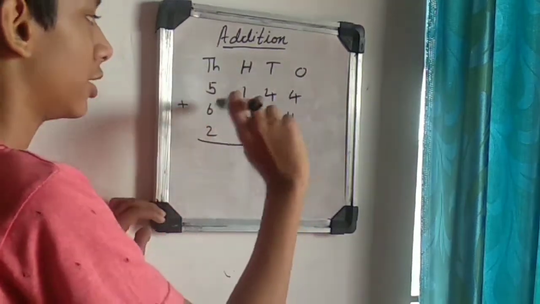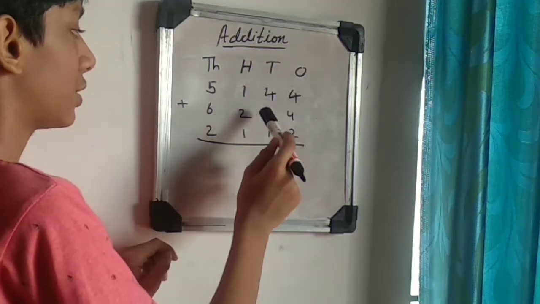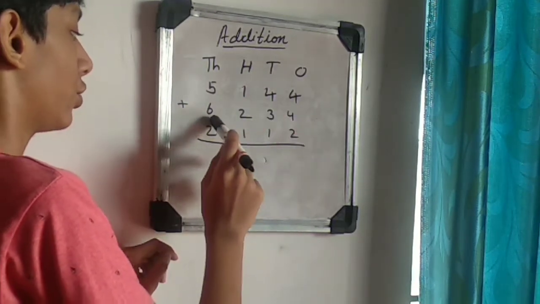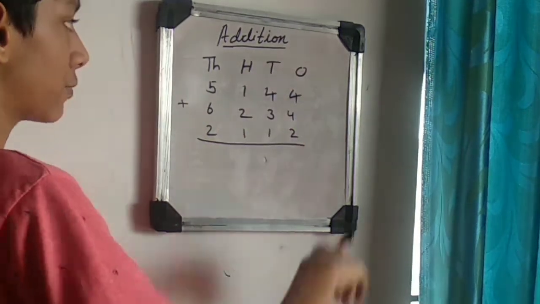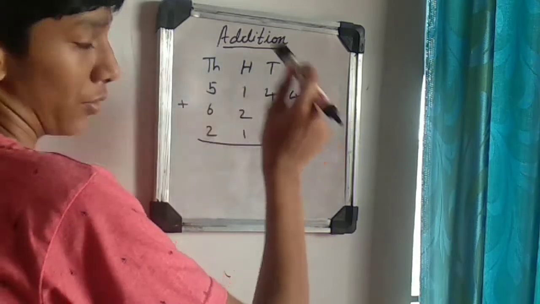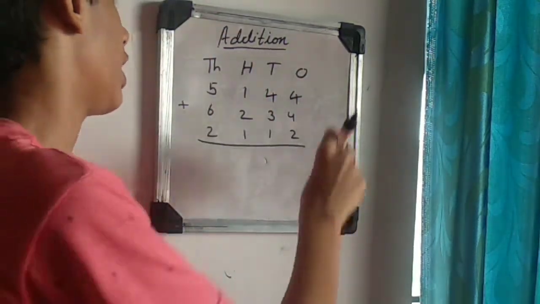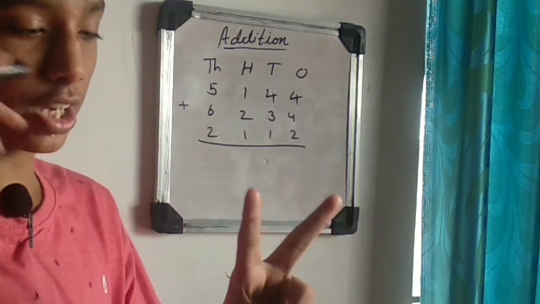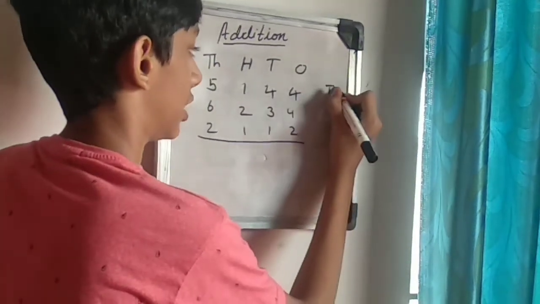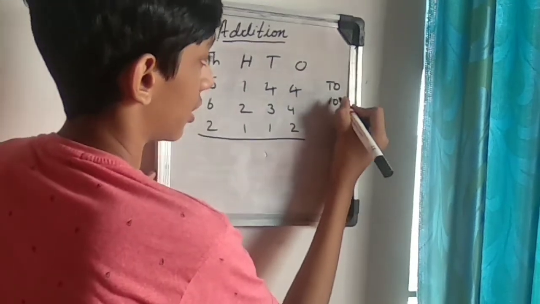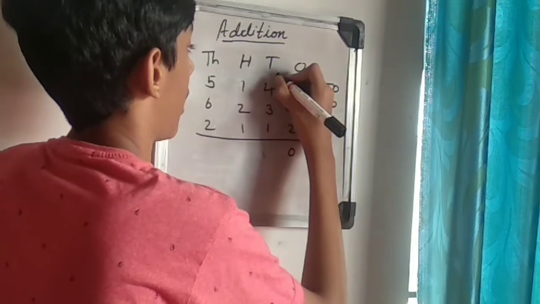Now we can add these 3 numbers. The numbers are 5144, 6234, 2112. So we have to start from the ones place. 4 plus 4: 4 in your mind, 4 in your hand. After 4 it is 5, 6, 7, 8. 8 plus 2: 8 in your mind, 2 in your hand. After 8 it is 9, 10. Write tens and ones here. In the ones place, 0 is coming, so write 0 and 1 as a carryover.